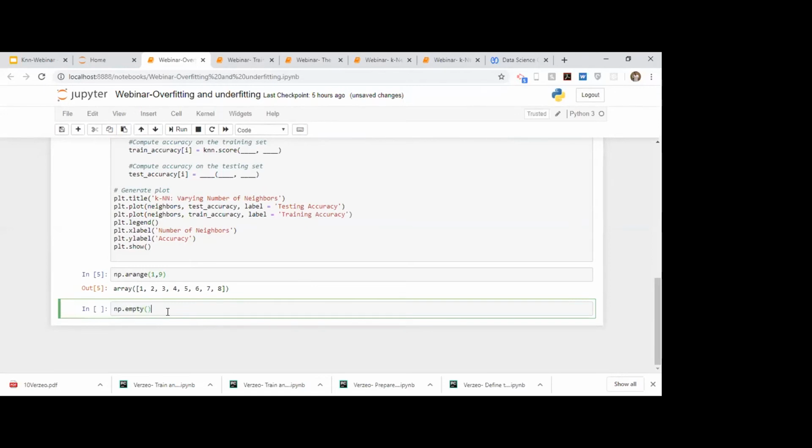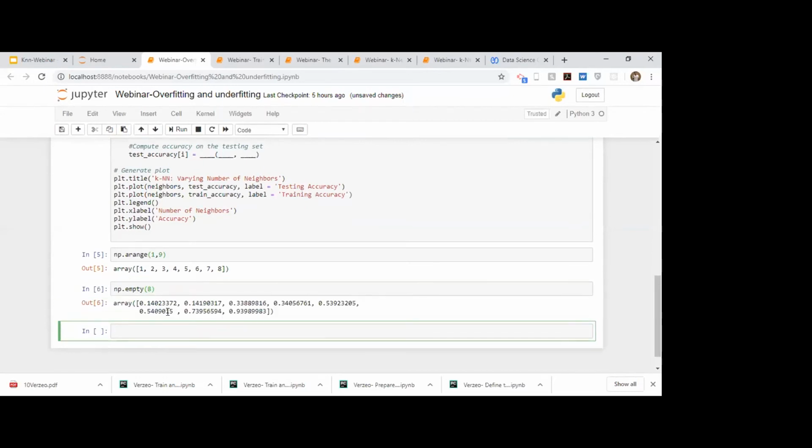np.empty, let's pass in 8. So it creates an array of 8 elements such that all the values are random, between 0 and 1. So this is what np.empty creates. It creates an array between values 0 and 1 of this many elements, of 8 elements. So if you count it, this must be 8.